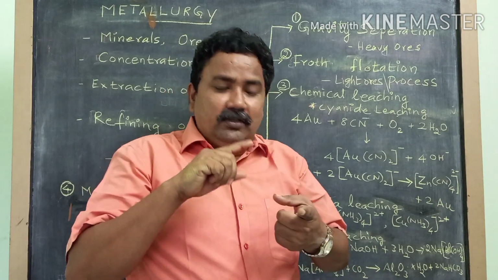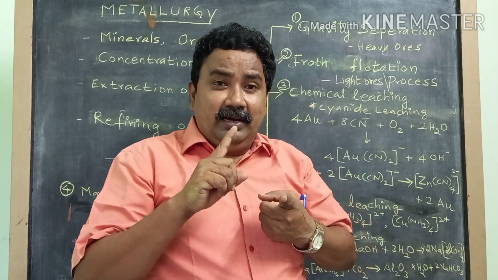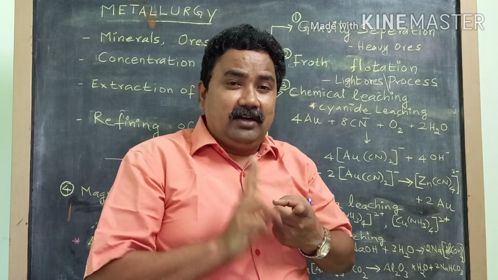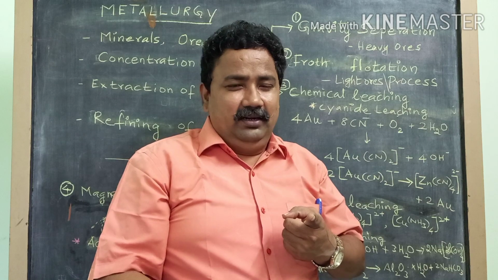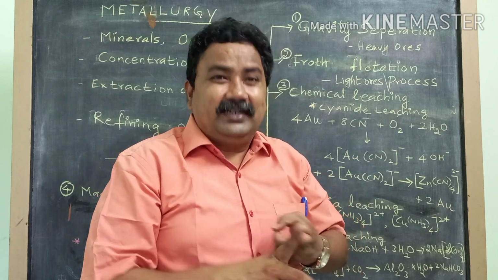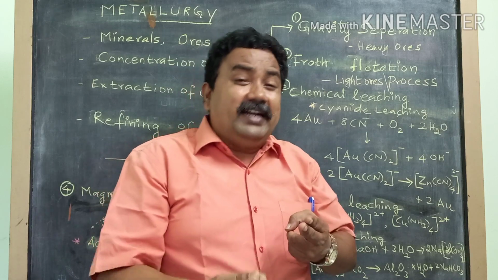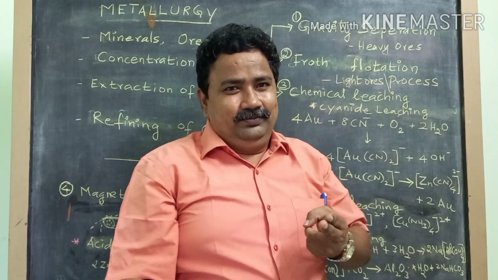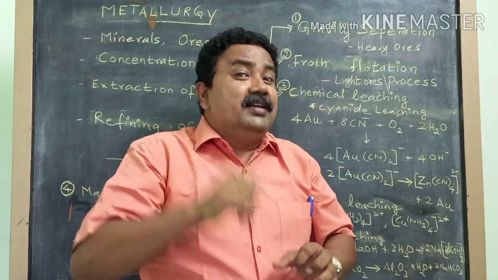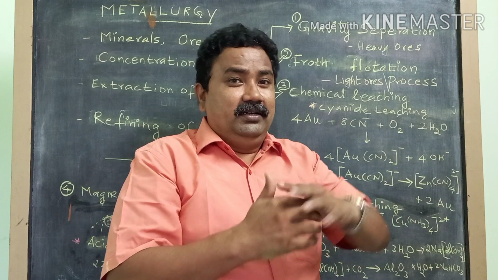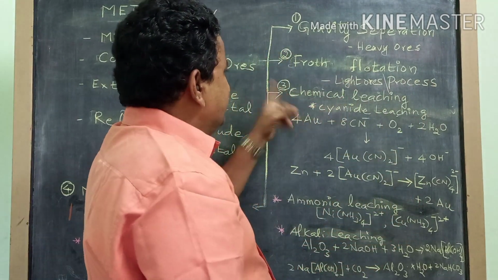Okay. So when you talk about froth flotation, there are three things. One is the chemical or the compound which is used to produce froth, that is oil, pine oil or eucalyptus oil. Second one is the collector, whose role is to make the ore get wetted in the oil rather than the water. Third one is the depressing agent. This is in case of other metal sulfides which disturb the metal sulfide that we want to get. Okay, fine.